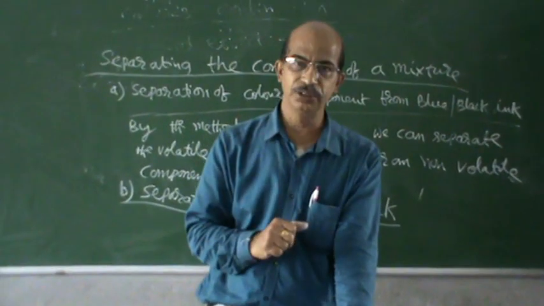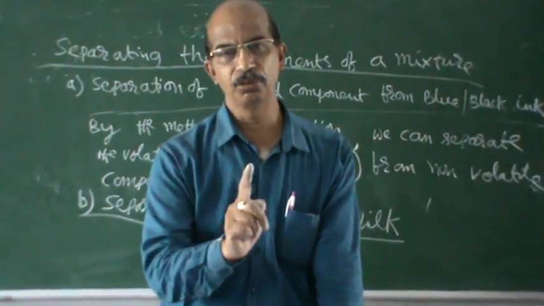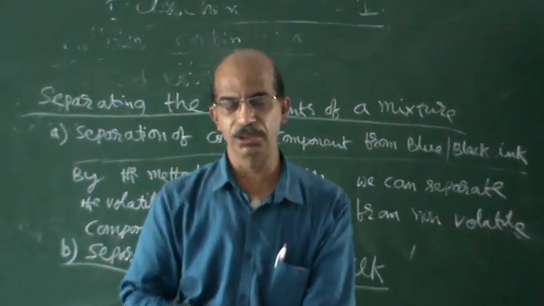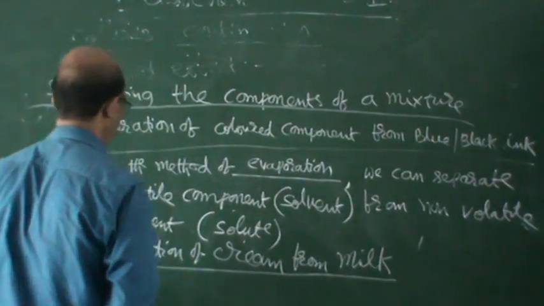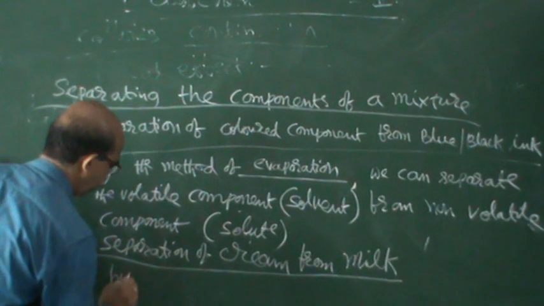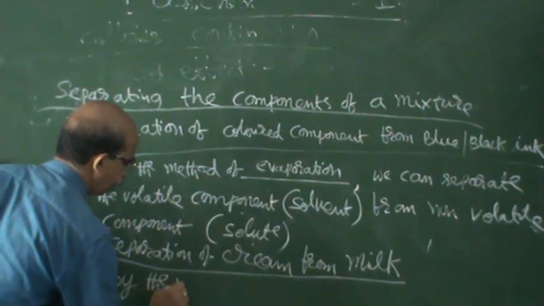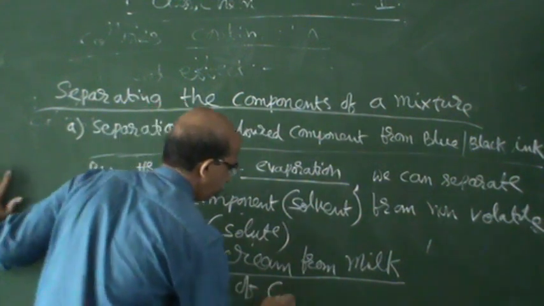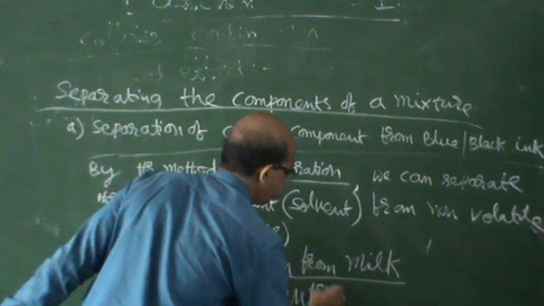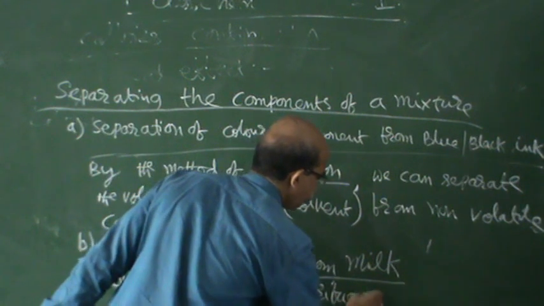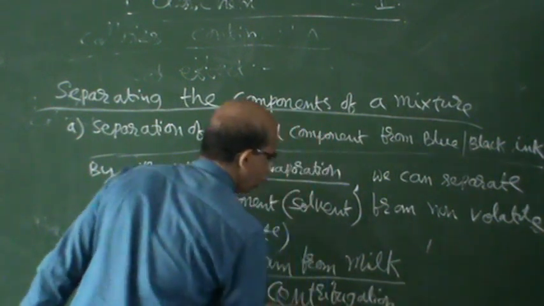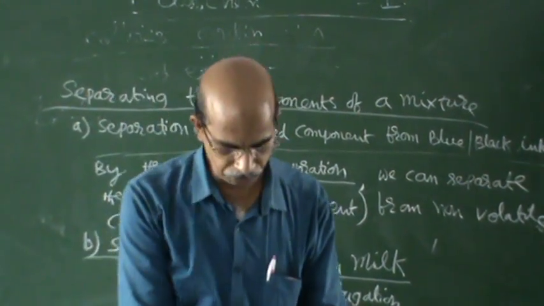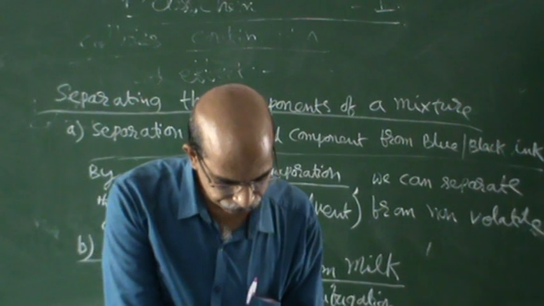I told you, in villages, if you go there, you can observe it moves like this. That method is called centrifugation. By the method of centrifugation. What is important? Underline this word, centrifugation. If somebody asks, you must answer immediately: centrifugation.